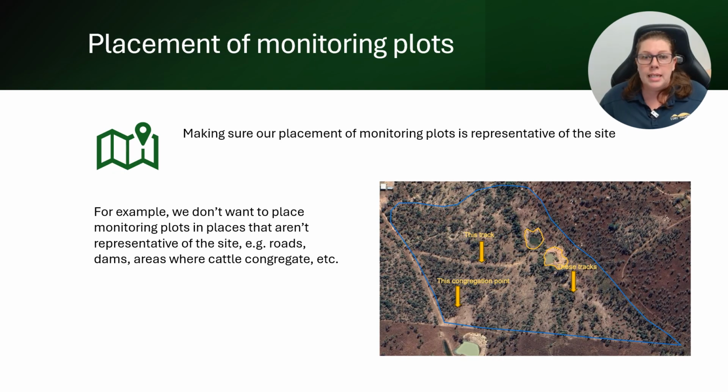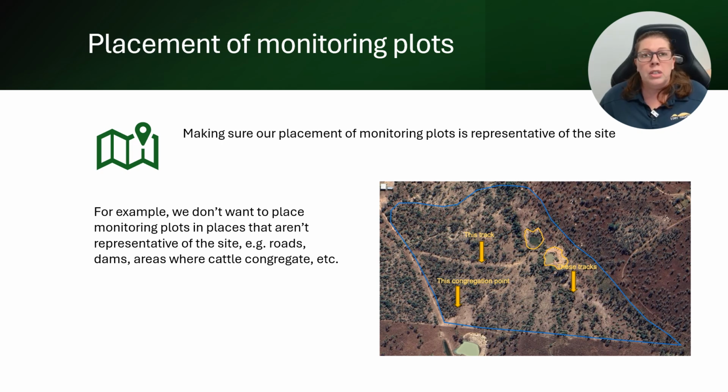In terms of where we place our monitoring plots, we want to make sure they're in areas that are a good representation of the site and not in areas that aren't a good representation of the site. So in the example that you can see on the screen, the blue outline represents our polygon, and we've already excluded the 2 dams, which we've outlined in yellow, because we want to map accurately, and obviously these areas won't change. So we can see on the map, there's obvious tracks from both cattle and vehicles, and in the bottom left, there's a congregation point for cattle. So these areas would not be good for monitoring plots, as they're not the same as most of the site.